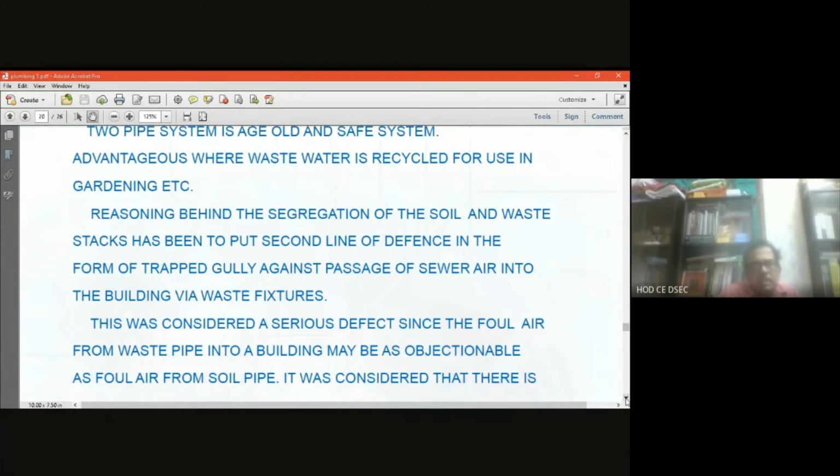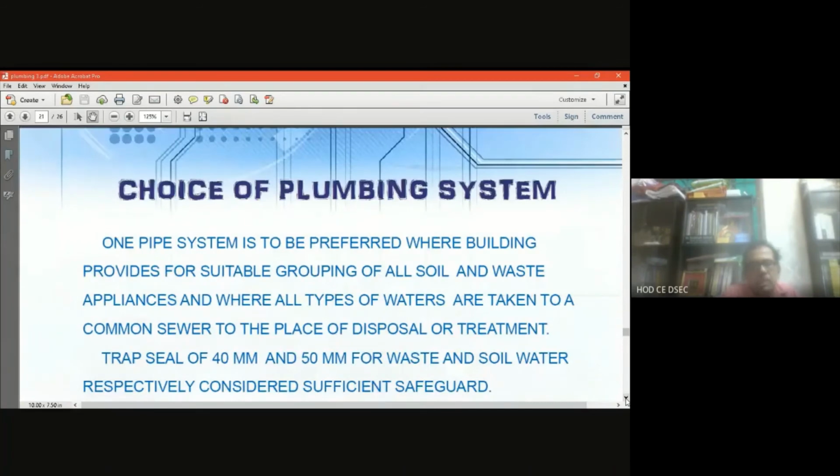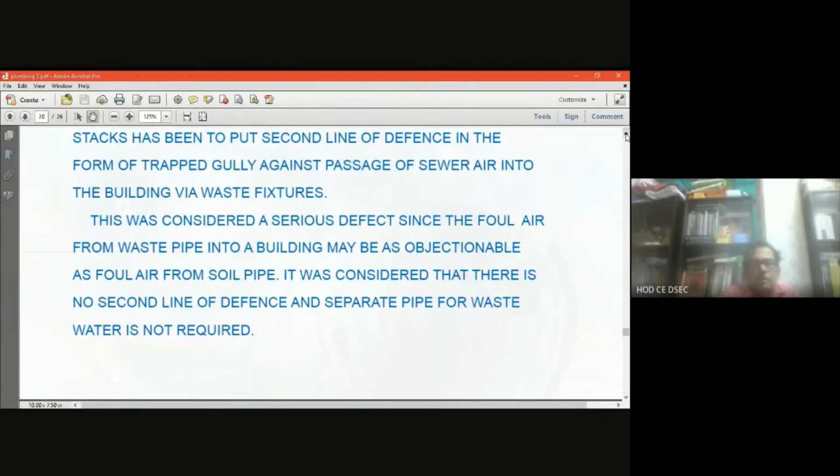This was considered a serious defect, since the foul air from the waste pipe into a building may be as objectionable as foul air from the soil pipe. So it was considered that there is no second line of defense and a separate pipe for wastewater is not required.